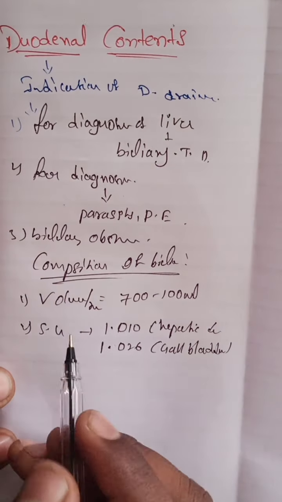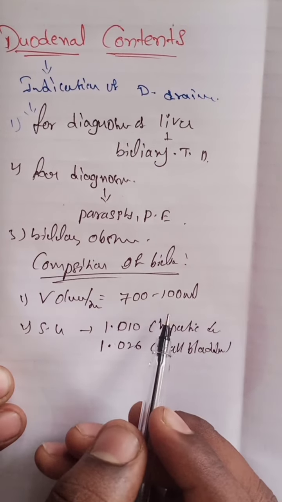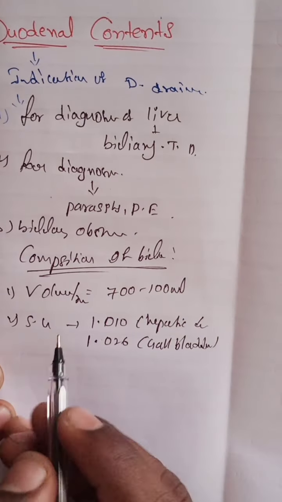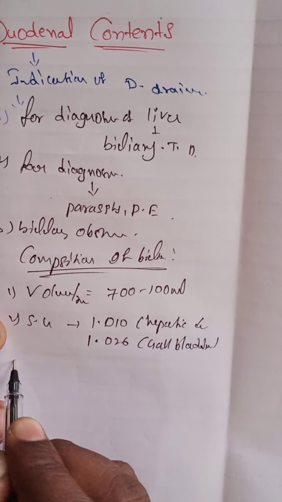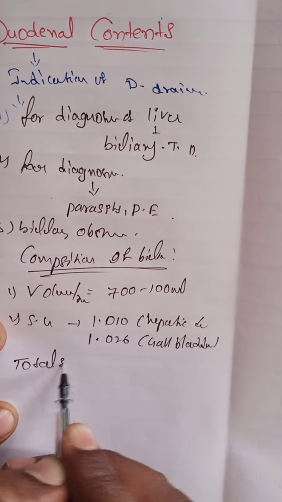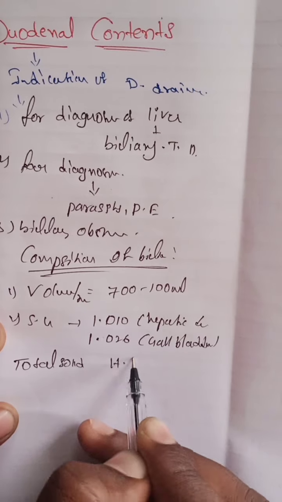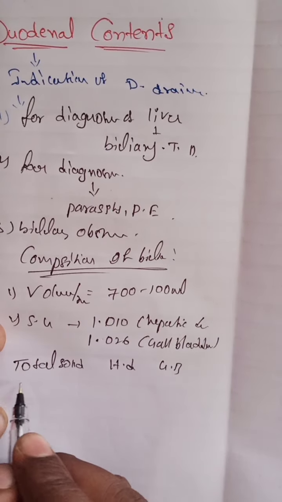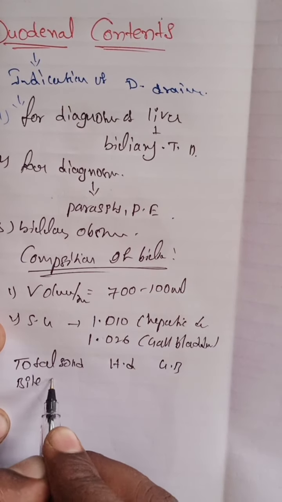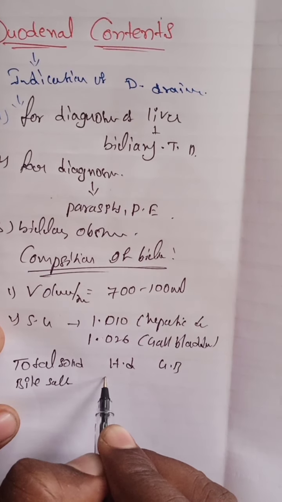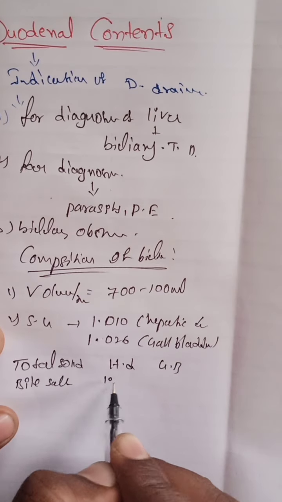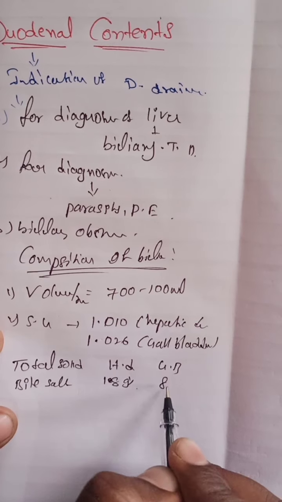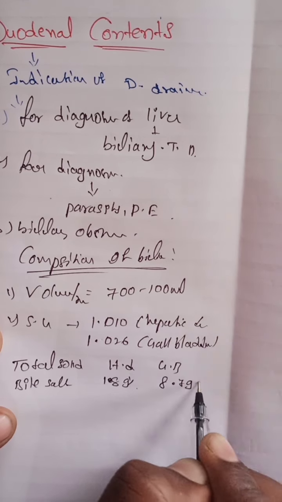So in the gallbladder and hepatic duct, different compositions are present. For example, the total solids. This is the hepatic duct and this is the gallbladder. In the total solids, first the bile salts. How much bile salt is present in the hepatic duct? 1.08 gram percent is present here, and 8.7 gram percent here.